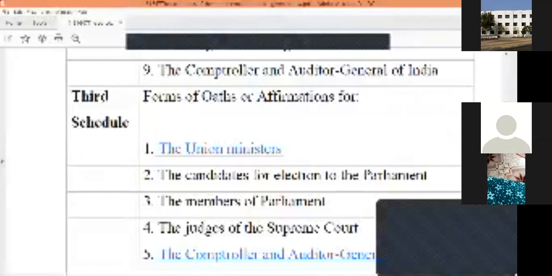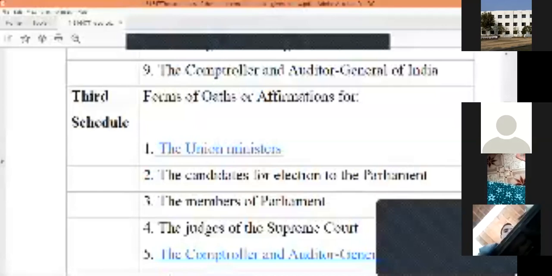You know, the Prime Minister takes the oath, union ministers take the oath, then the candidates or members of parliament, both members of Lok Sabha and Rajya Sabha, also take the oath. Then the judges of the Supreme Court take the oath, and the Comptroller also takes the oath. Then the chief minister and the state ministers take the oath.